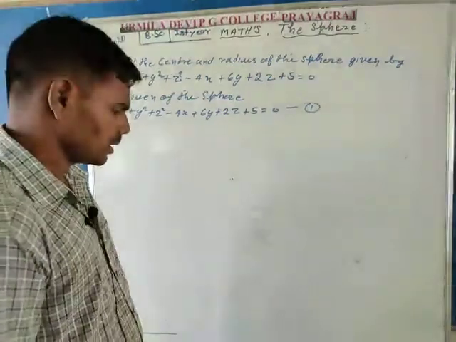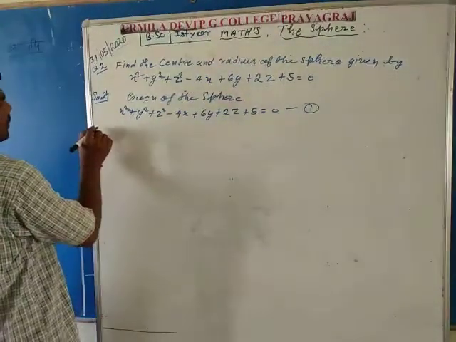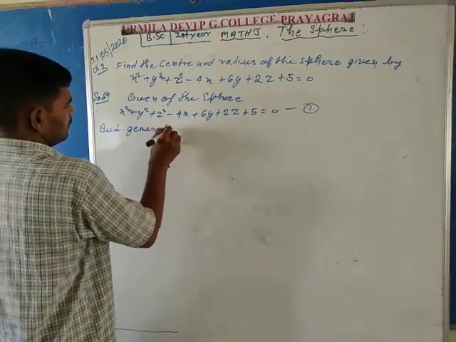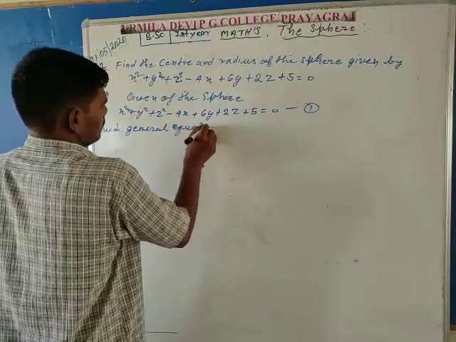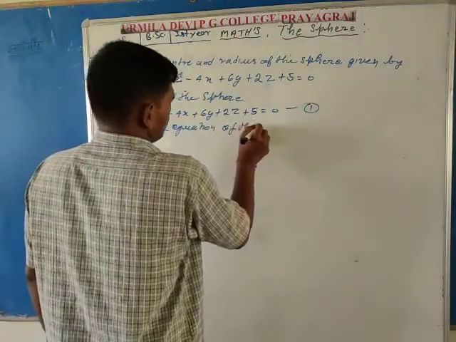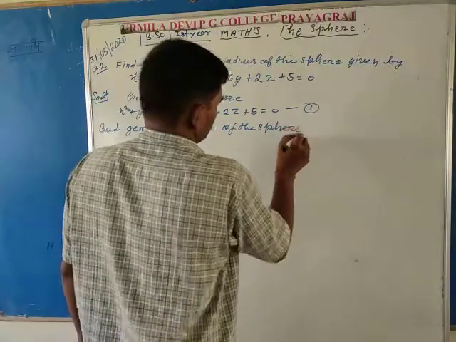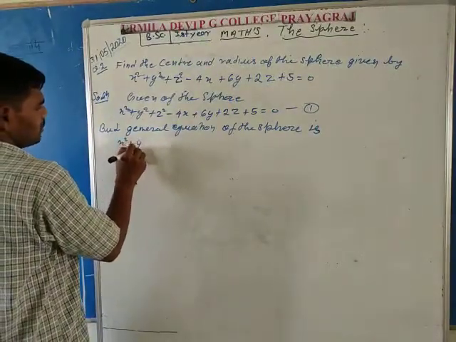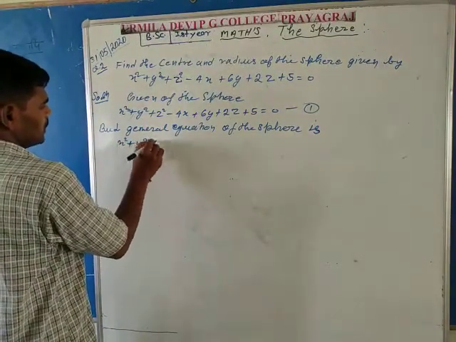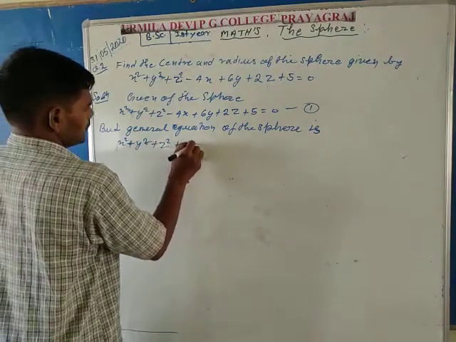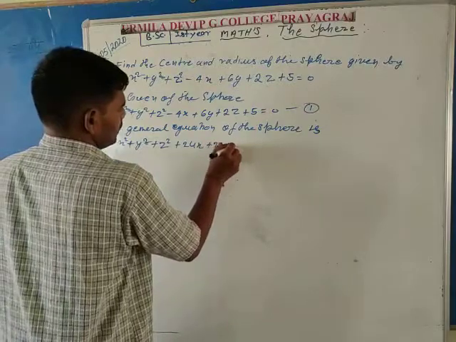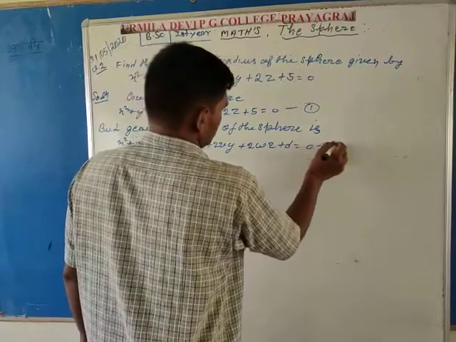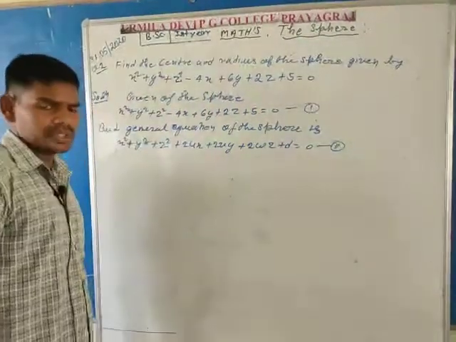So here write the general equation of the sphere, which is x square plus y square plus z square plus 2ux plus 2vy plus 2wz plus d is equal to 0, represented by the second equation.